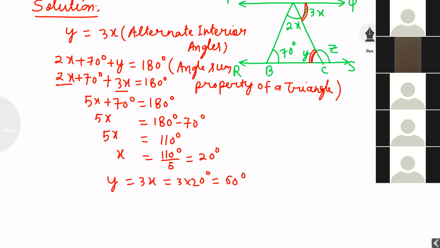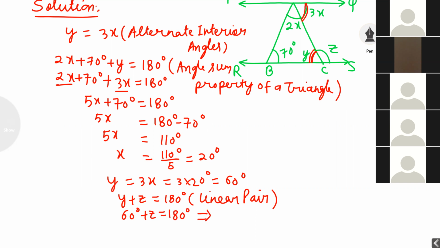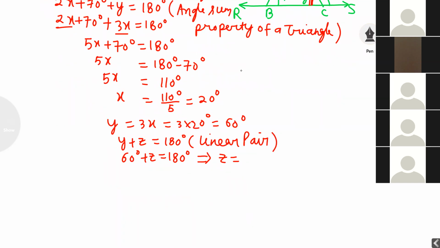Now, if we know x and y, we can easily find z by using the linear pair of angles. y plus z is equal to 180 degrees. Linear pair. Now the y value I just got is 60 degrees, plus z is equal to 180 degrees. Then z is equal to 180 degrees minus 60 degrees, which is equal to 120 degrees.